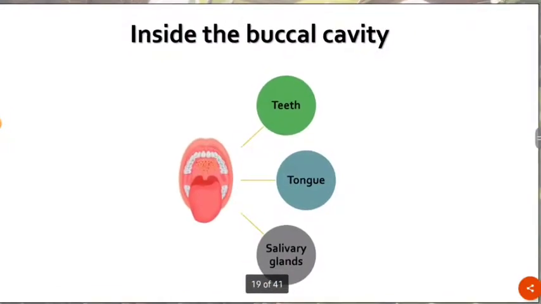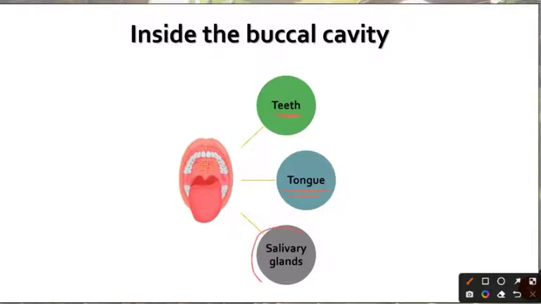Now let's start off our journey of food with a look inside the buccal cavity and see what happens to the food once it is inside the buccal cavity. I have said that once the food is inside the buccal cavity, it is chewed by the teeth, and the tongue helps in mixing the food and lubricating it so that it is easily swallowed down our throat. We have also seen that there are salivary glands which release their secretions inside the buccal cavity, and these secretions digest food, as we are going to see in just a minute.